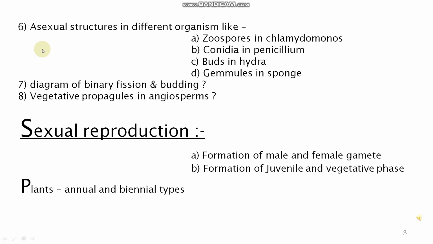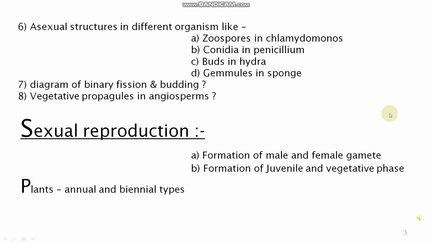There are some asexual structures in different organisms, like zoospores in Chlamydomonas, conidia in Penicillium, buds in Hydra, gemmules in sponge. Remember students, these are the asexual structures which help the organism in reproduction. You have to make a diagram of binary fission and budding here.